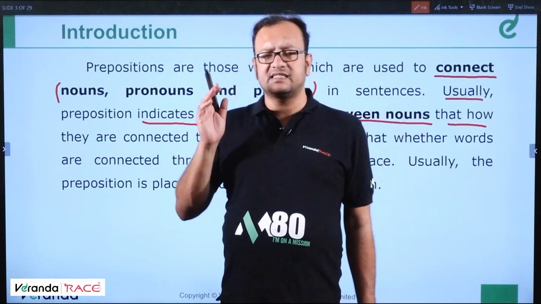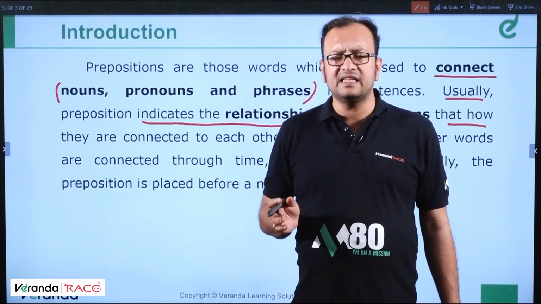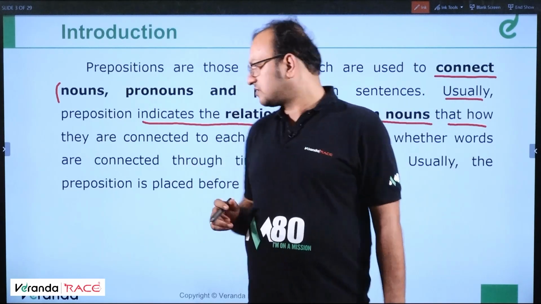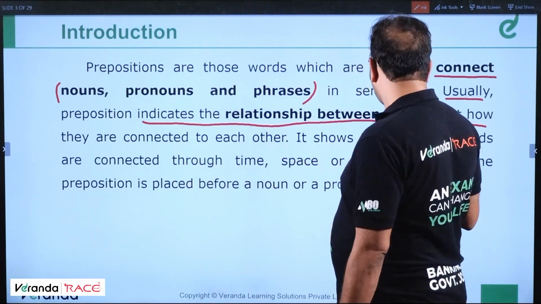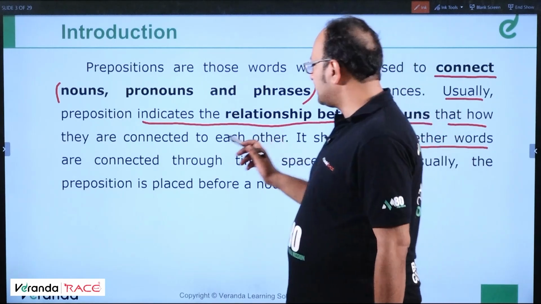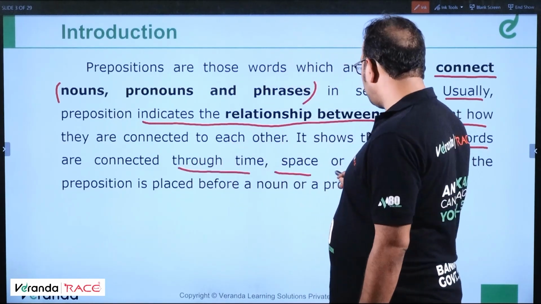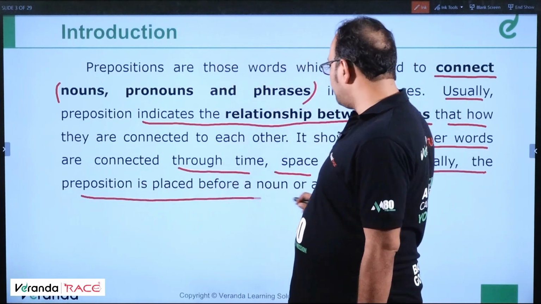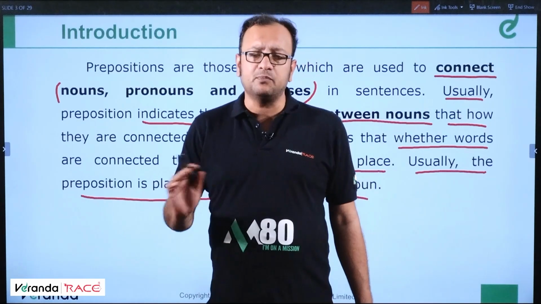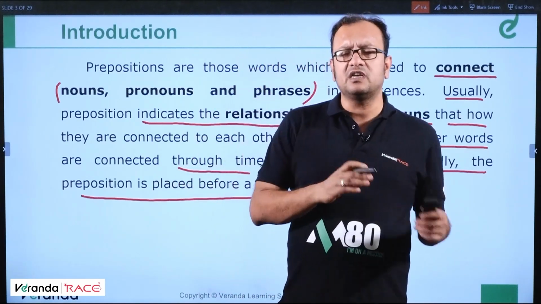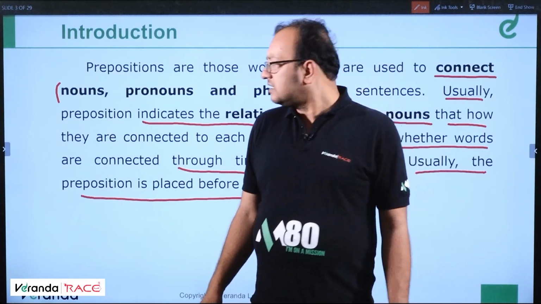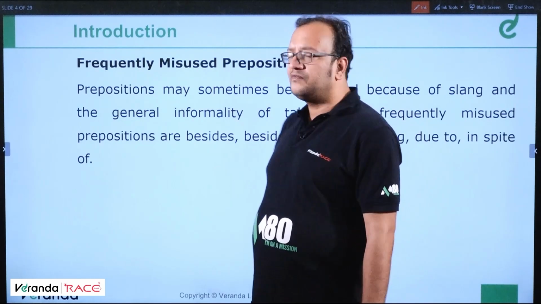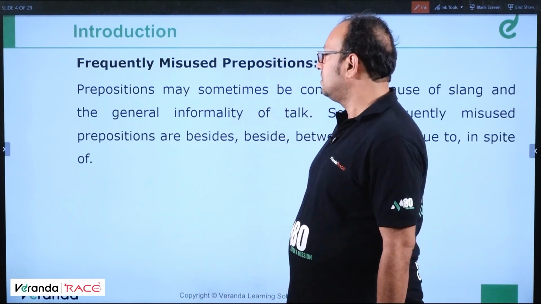So in a sentence there is a subject. The subject and the rest of the sentence, how they are connected, is shown by the preposition. Clear? It shows whether words are connected through time, space or place. Usually the preposition is placed before a noun or a pronoun. Clear? So let us move ahead and understand that there are some frequently misused prepositions.